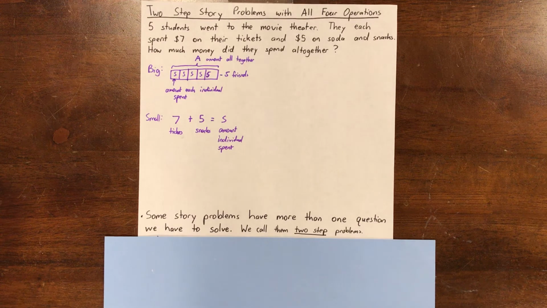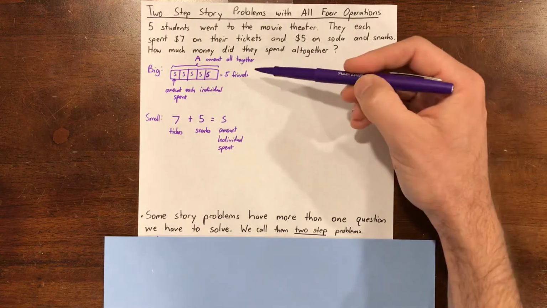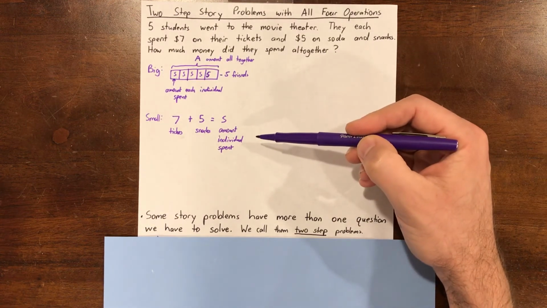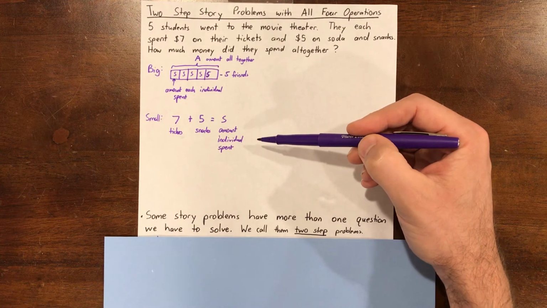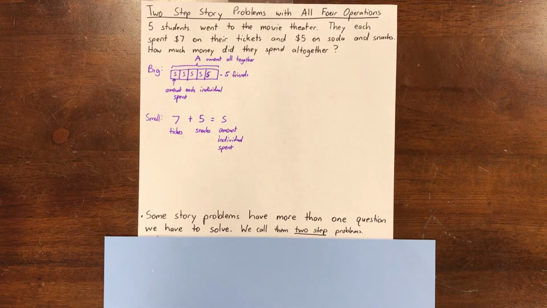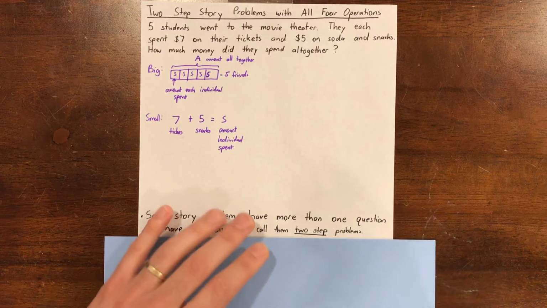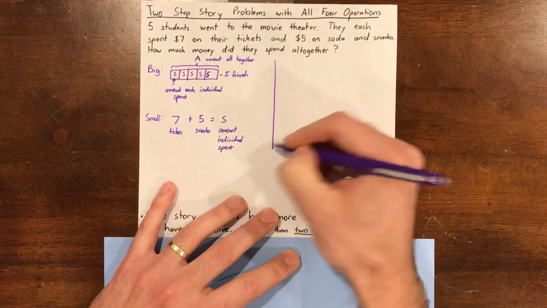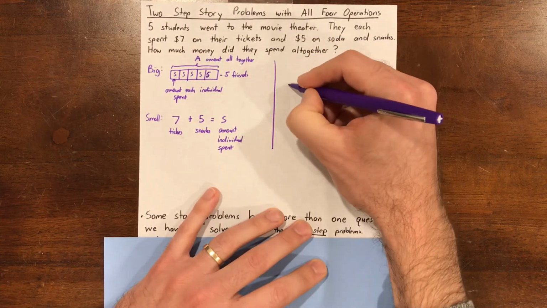So this is how we handled two-step problems in second grade with separate representations, right, for the big and the small question. And I'm wondering if there is a way that we could actually represent both the big and the little question using only one representation. And if so, how? Go ahead and say your answer to that question out loud. Yeah, there's actually a lot of ways you can do it, right? So one way that we're going to talk about here is to take the same tape diagram.